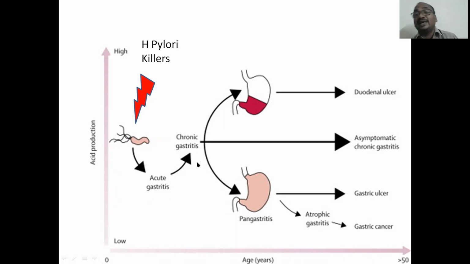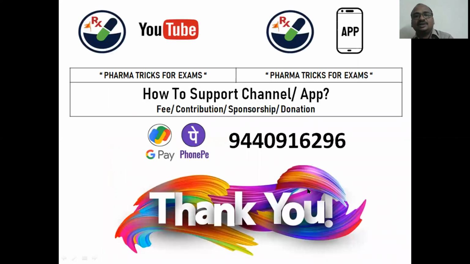It leads to chronic gastritis. So duodenal ulcers, asymptomatic chronic gastritis, gastric ulcers, and gastric cancer, it leads to. That's why you have to kill the H. pylori. That means amoxicillin and all the antibiotics that I have shown in the class, you have to take them so that they kill the H. pylori. So there is a blockage of all the things.